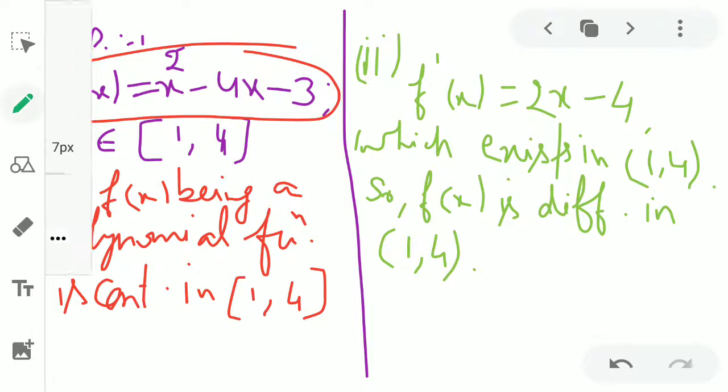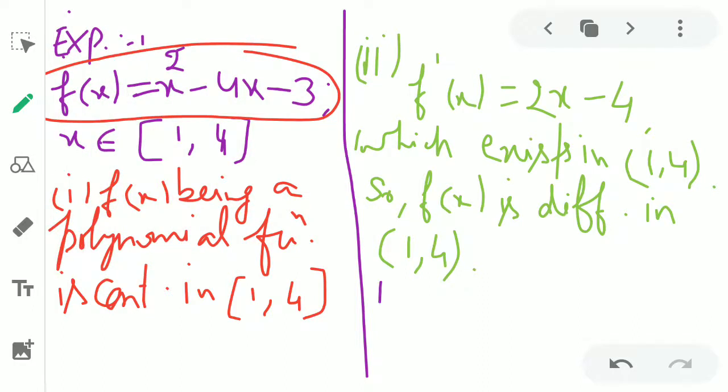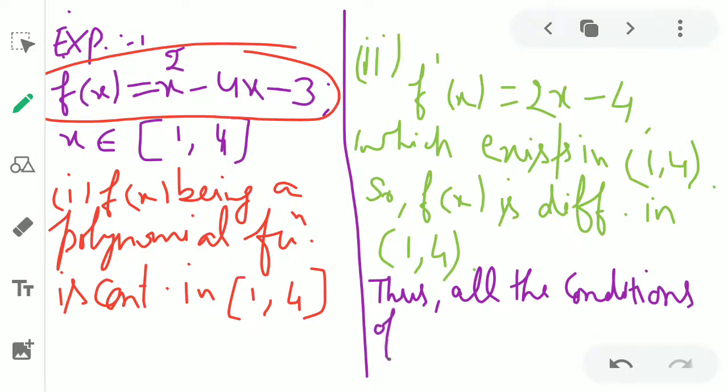So what do we write here? Thus all the conditions of LMVT are satisfied.